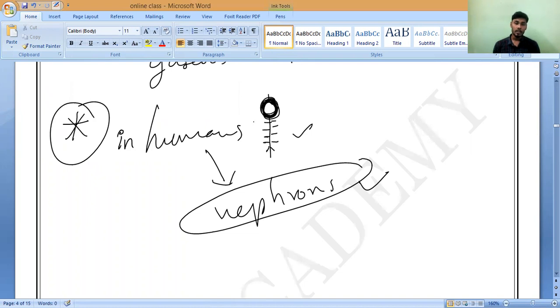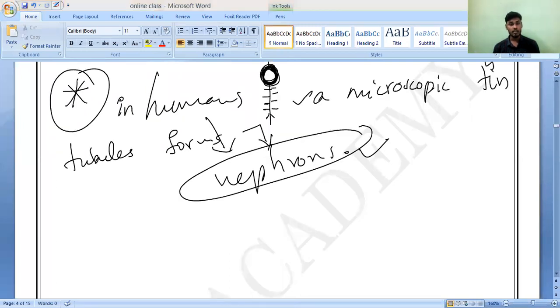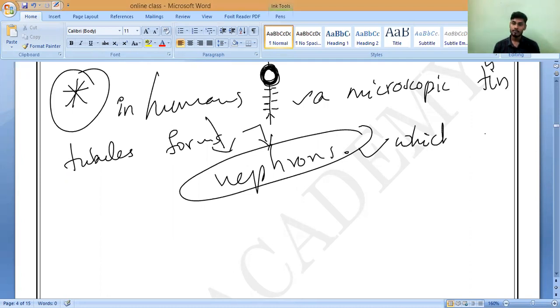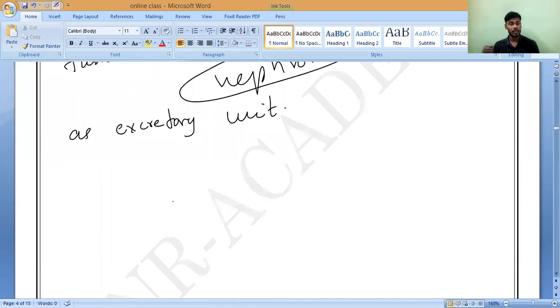In humans, microscopic thin tubules form a structure called nephrons, which functions as the excretory unit. I will show you that, because we'll study it in the next class.